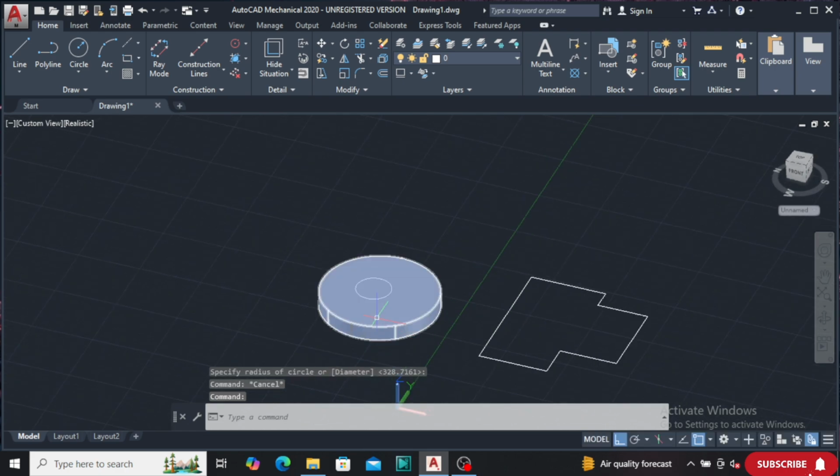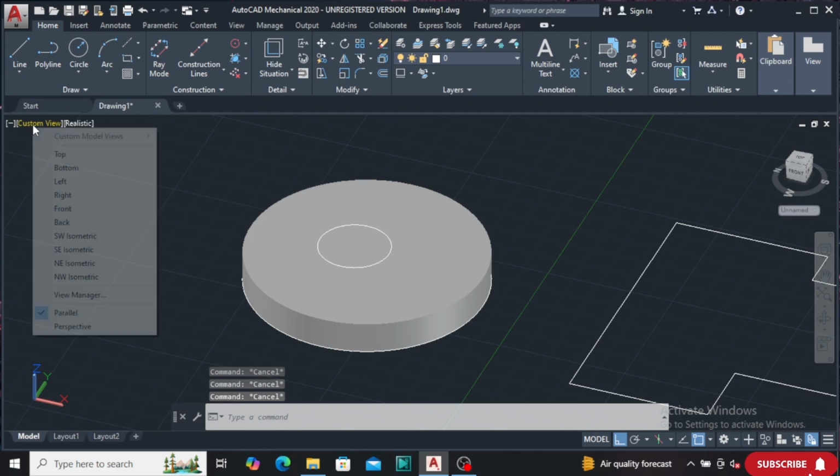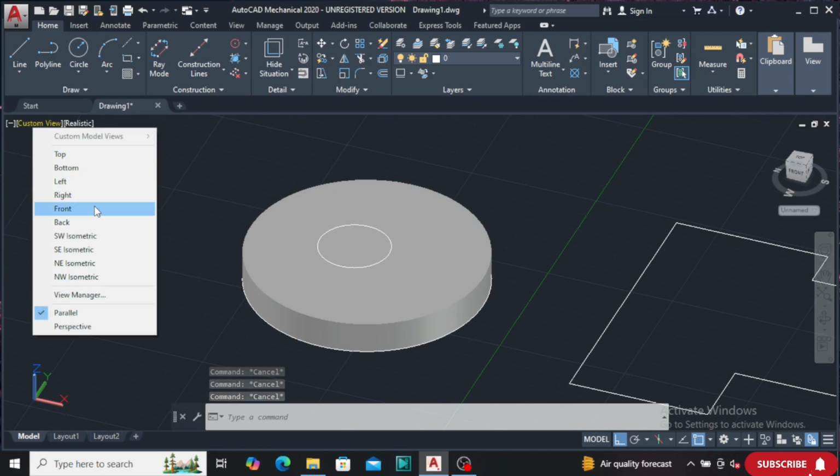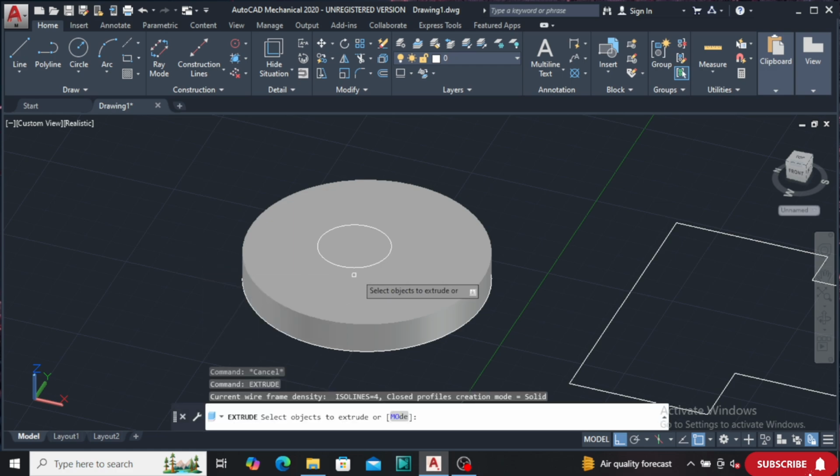You can press shift and the wheel and scroll your mouse, so you can also change the view with this technique, and you can also select the view from here as per your requirement. So I'm taking extrude this time. Extrude, and I'm extruding this part.